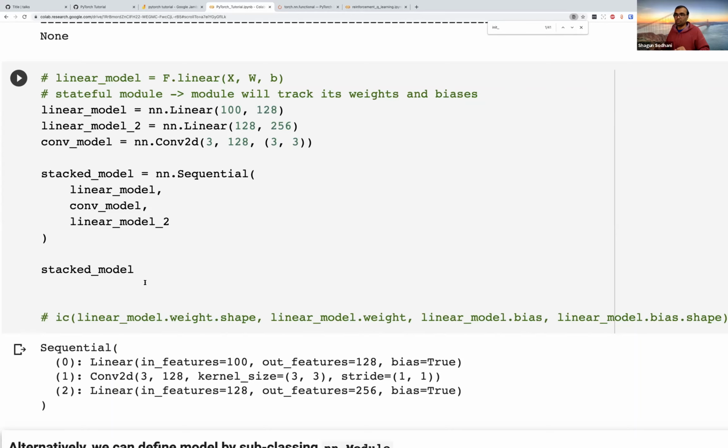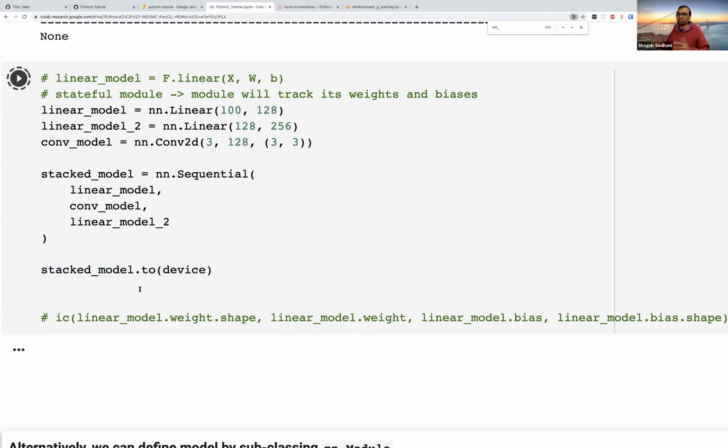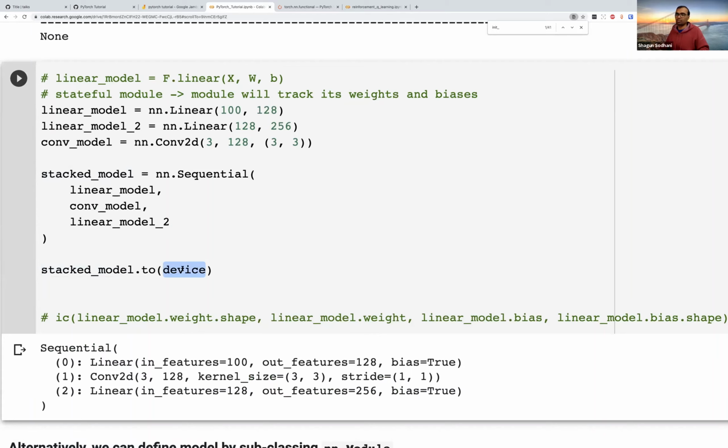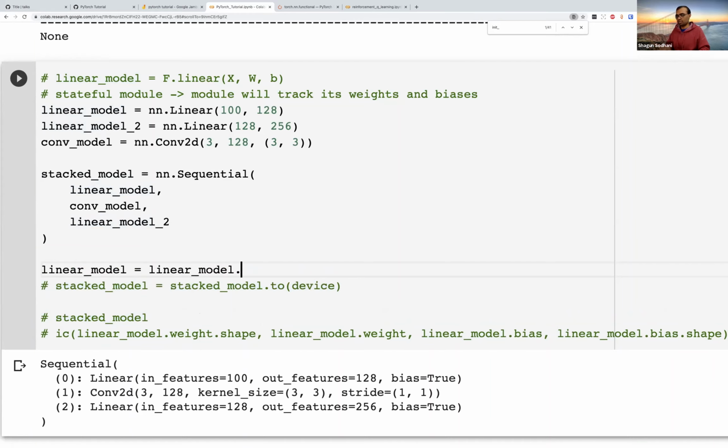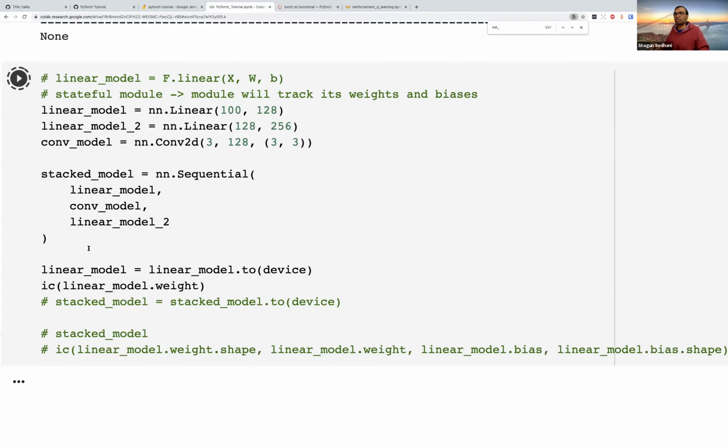Once you have a model, this model is on CPU. I can just say .to(device), and this model would be sent to the device that it corresponds to. The good part is I don't really have to worry about sending each and every weight and bias to the right place. I just do a .to(device) and it's done. So let's make sure that things actually went to the right place. I'm going to take this linear model, and then I'm going to say linear_model.weight.